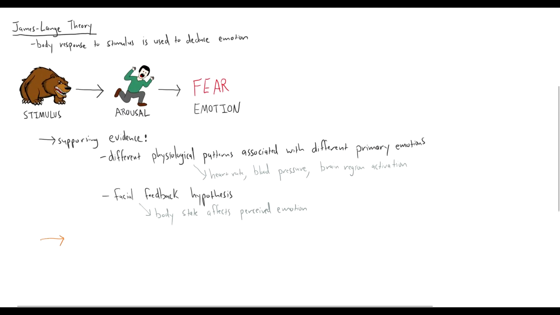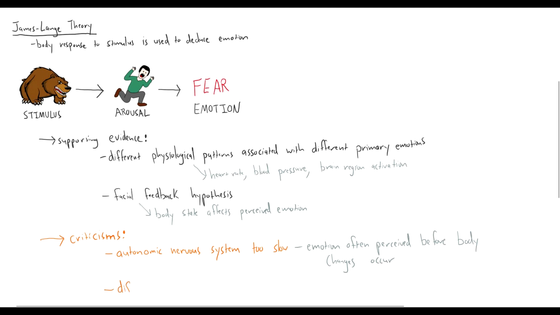But there are some criticisms of the James-Lange theory that have emerged since it was originally proposed. First, the autonomic nervous system is too slow to explain all of the emotional responses that we observe. Oftentimes we see emotions that are perceived before a body change occurs. And so that body response, that autonomic nervous system activation, occurs too slowly to be used to identify the emotion as the James-Lange theory proposes. Also, we've seen evidence that different emotions can actually produce similar physiological responses. We might see an elevated heart rate for happiness and for fear, for example.